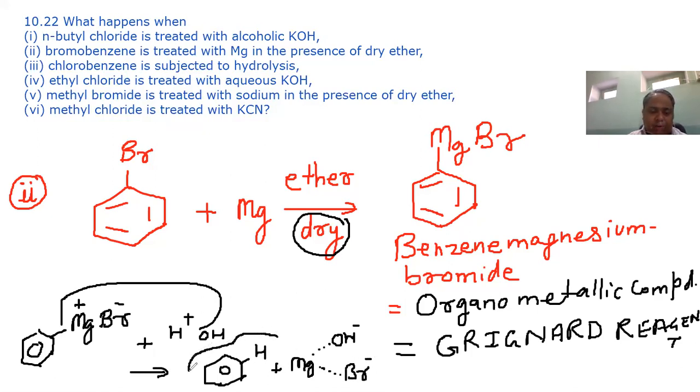Since we don't have to form benzene back again, we don't use water. Okay, water is not used.